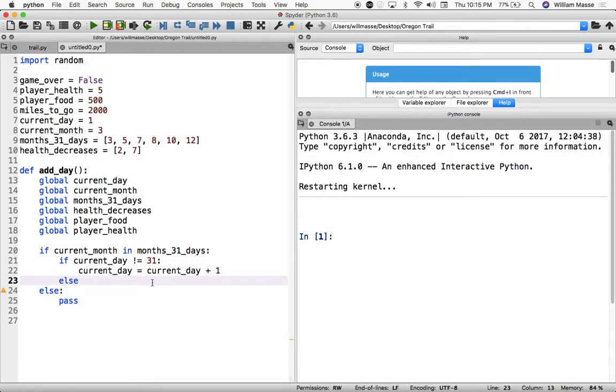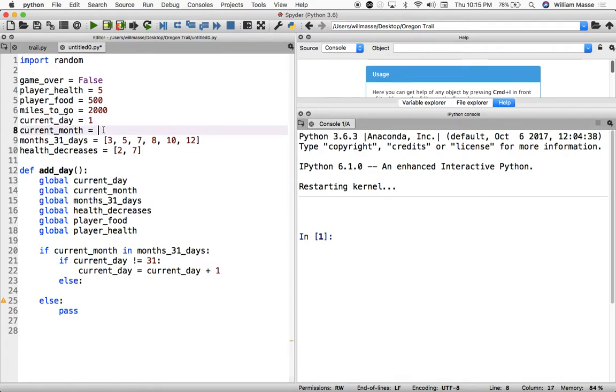But what happens if it is the 30th? So if the current day is not 31, then we do this. If it is 31, then we have to do something different. So if it gets to the 31st, the next day should be the next day of the next month. So for example, if it was the 31st of March, the next day would be 4-1.